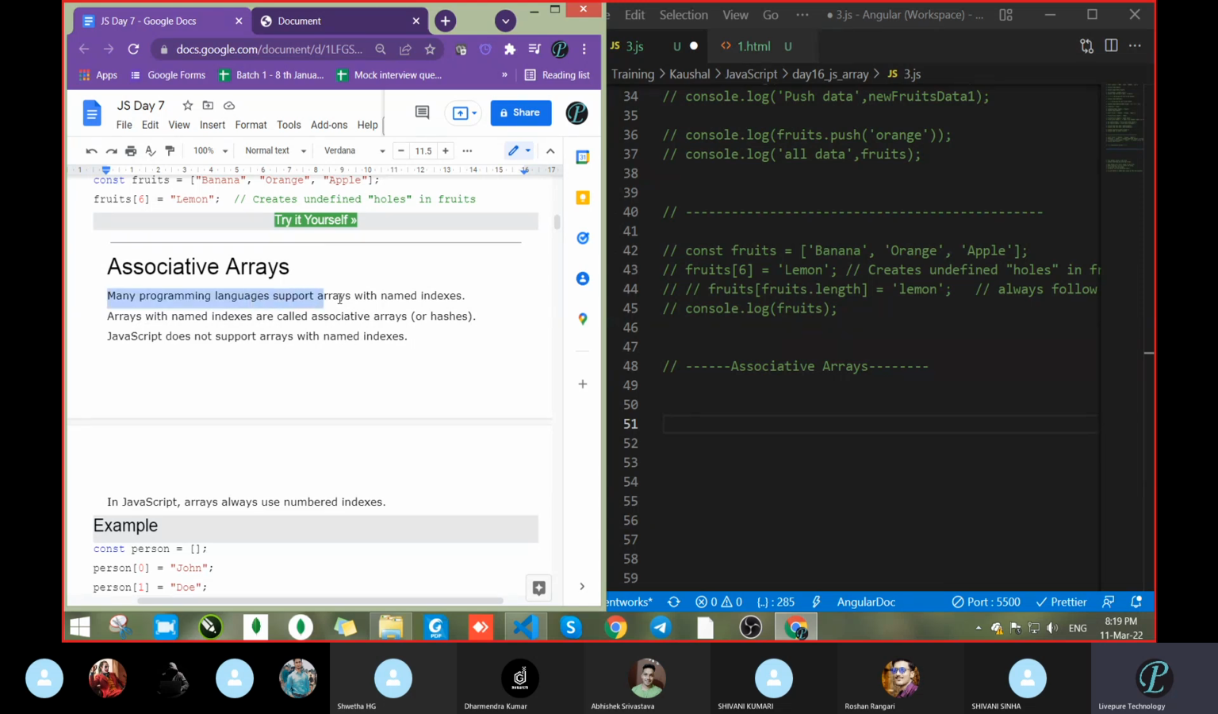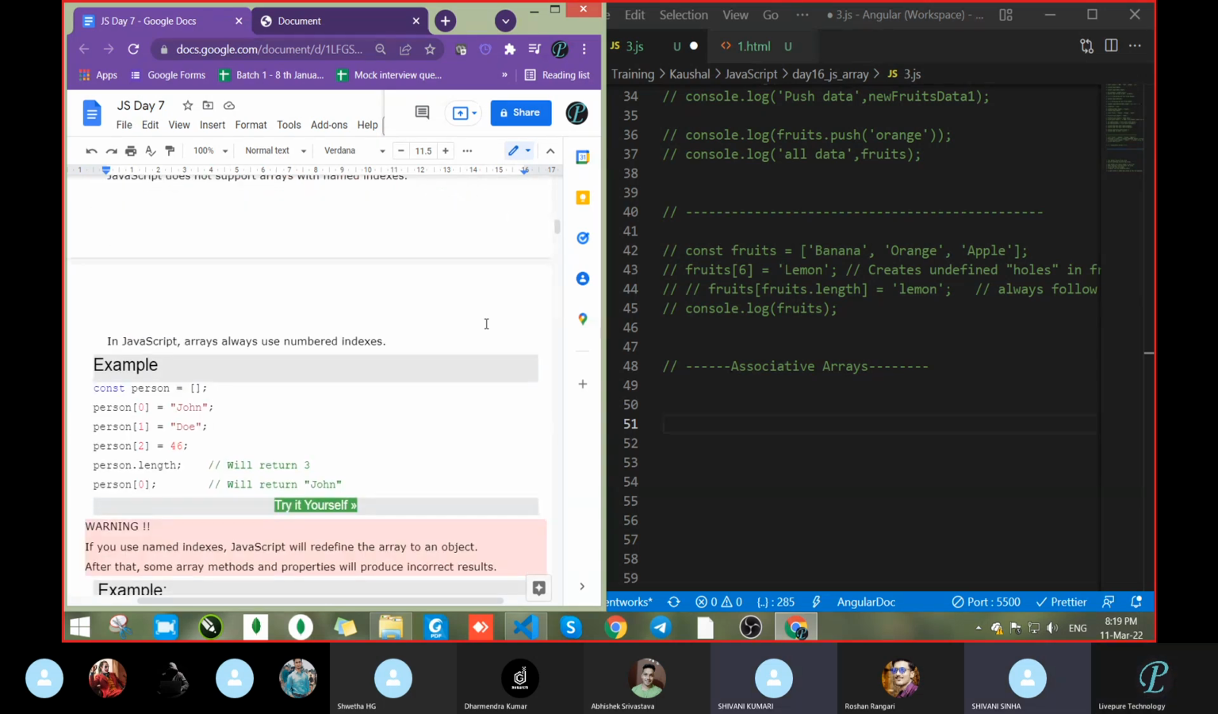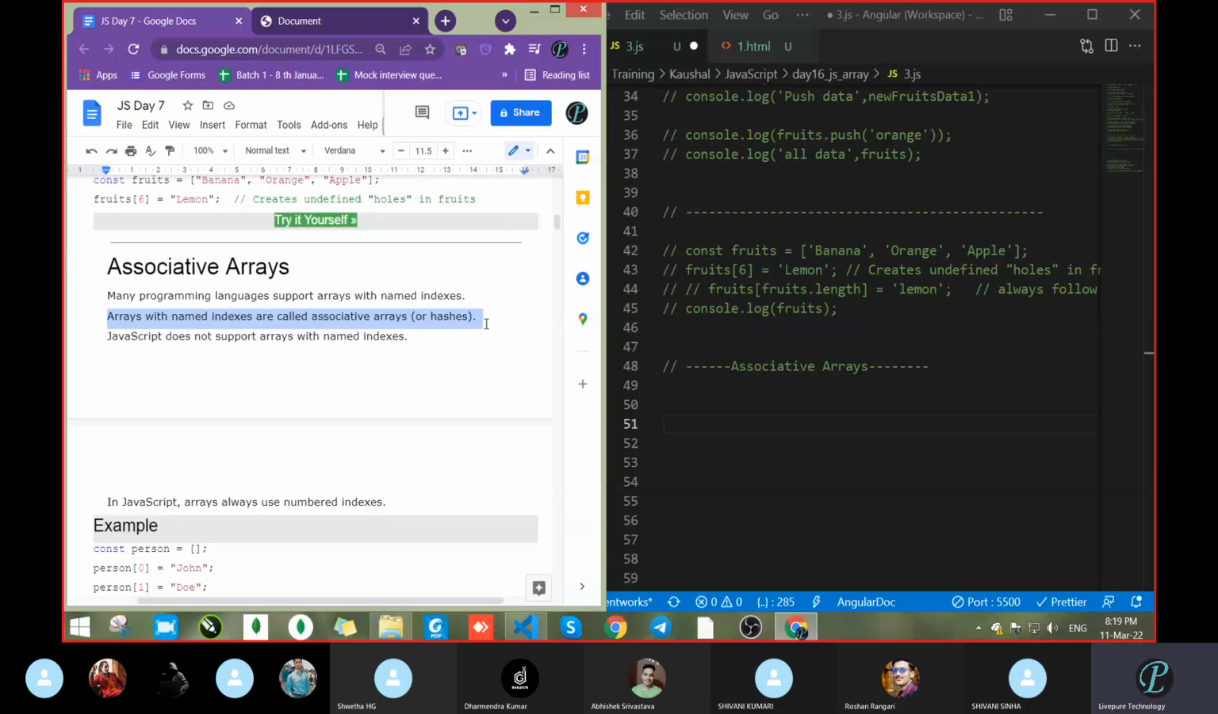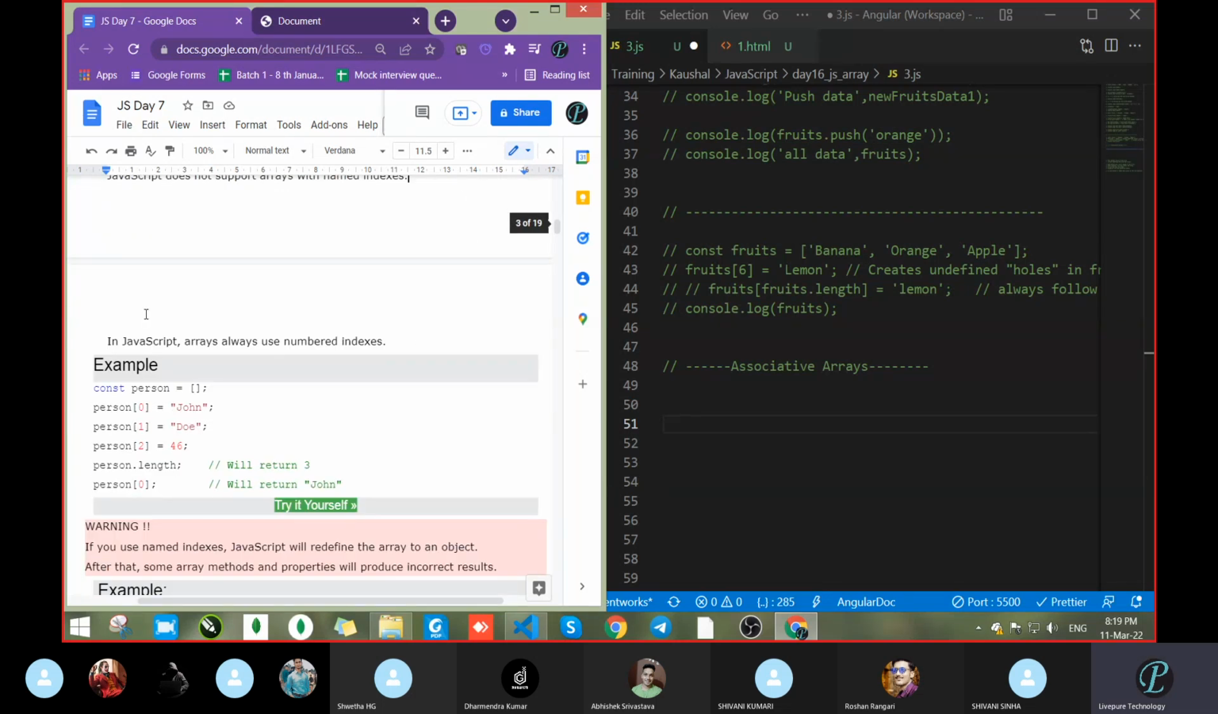Many programming languages support arrays with named index. Arrays with named index are called associative arrays or hashes. Who is the named index? Still we had learned who was the named index. Any idea? Object having named index. So arrays with a named index are called associative arrays or hashes. But JavaScript does not support arrays with a named index. Fine. So in JavaScript, arrays are always numbered index.